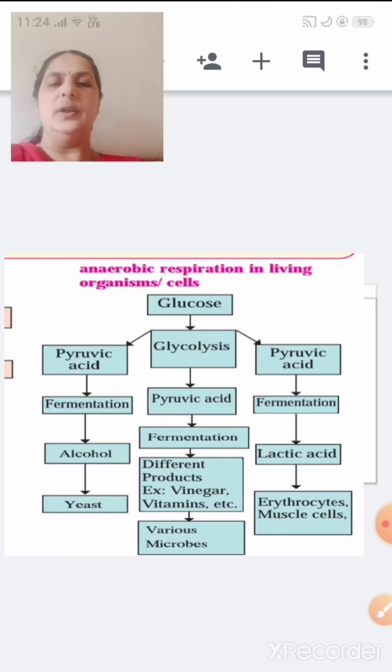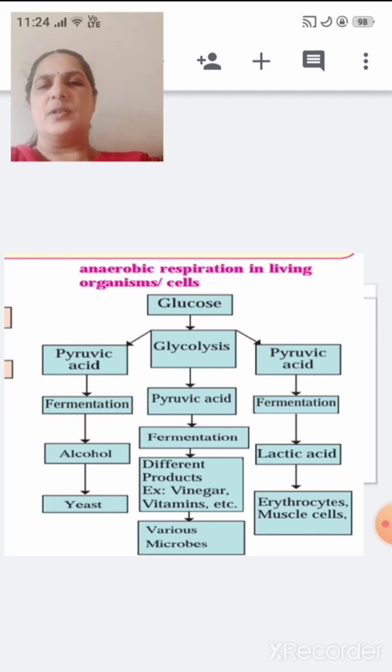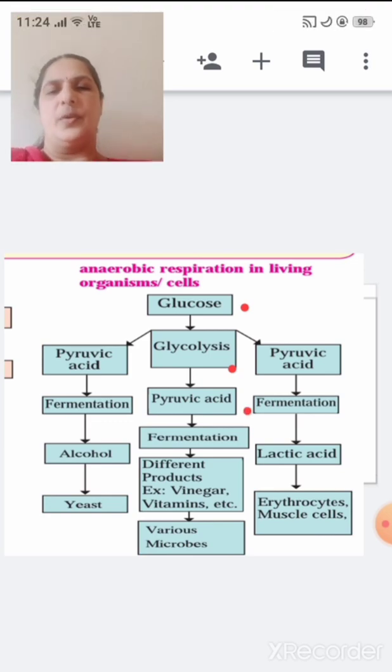I'll show you the table now. See here, this glucose undergoes glycolysis, and what is formed? Pyruvic acid.